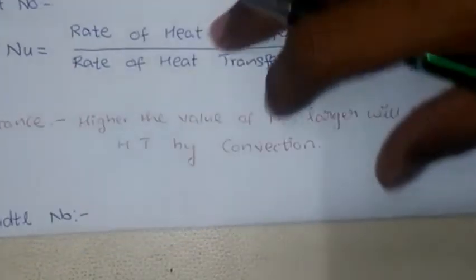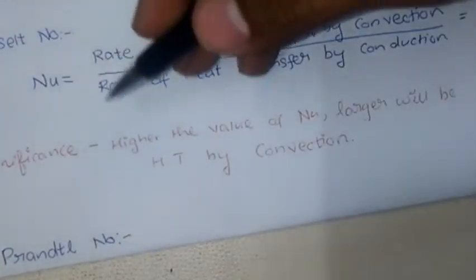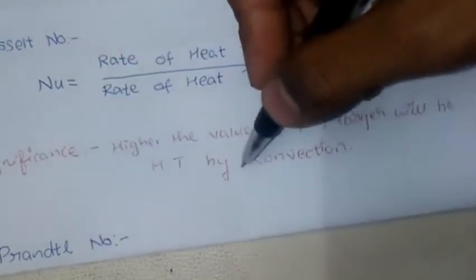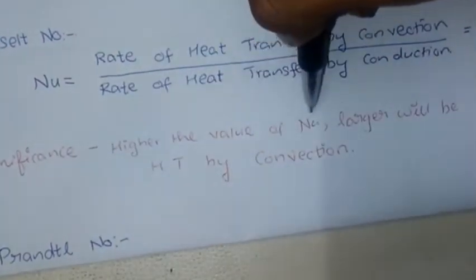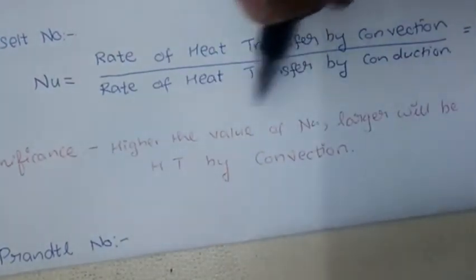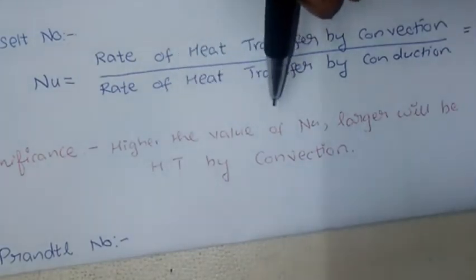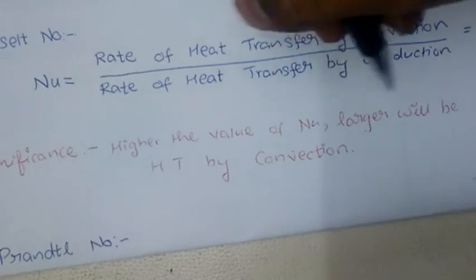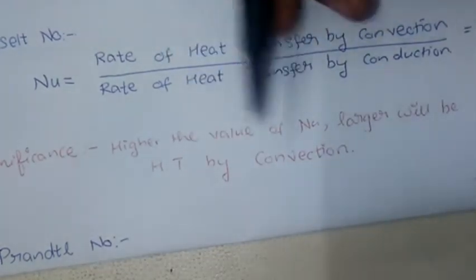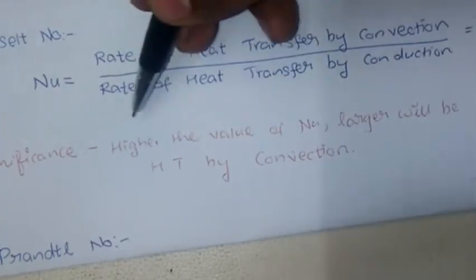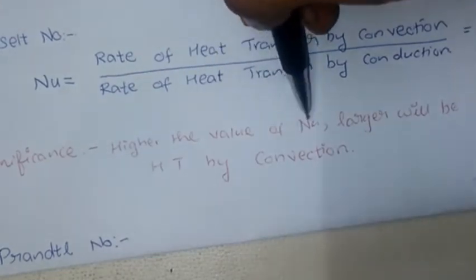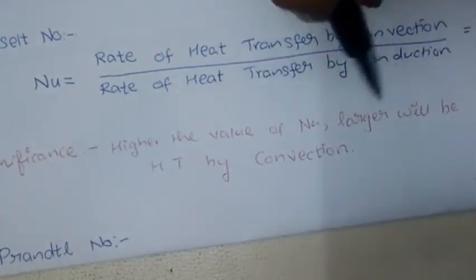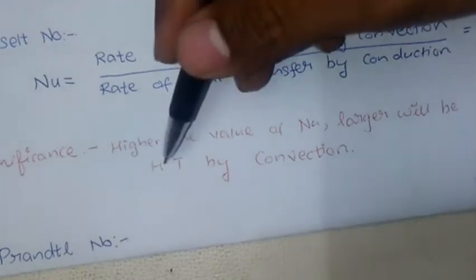Okay, so what is the significance of this number? Higher the value of Nusselt number, larger will be the heat transfer by convection, and vice versa. I repeat, higher the value of Nusselt number, larger will be the value of convection heat transfer.